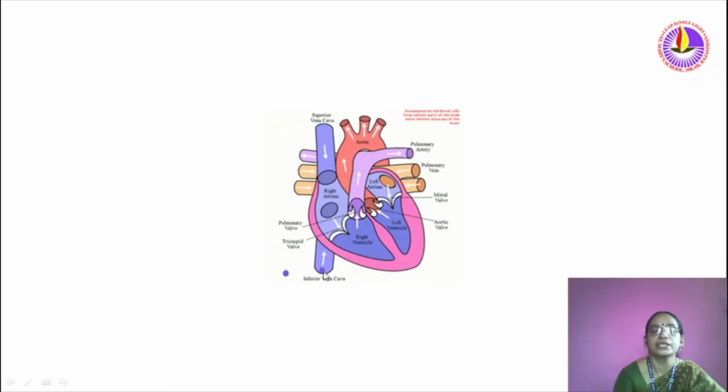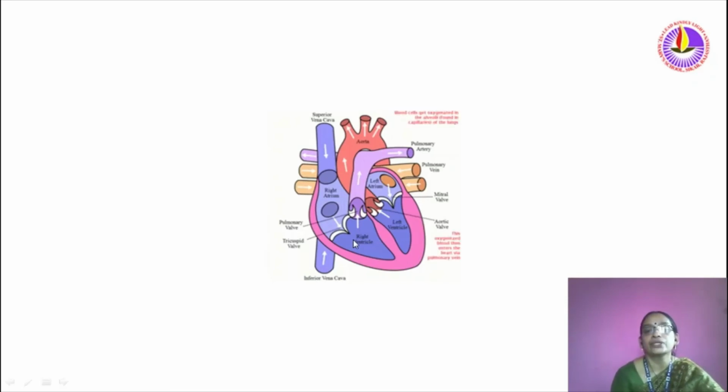Once more you can see impure blood reached here. The superior vena cava and inferior vena cava are bringing impure blood. This impure blood reached the right ventricle. Now it goes for purification, removing carbon dioxide and bringing in oxygen, and now it will become oxygenated blood.